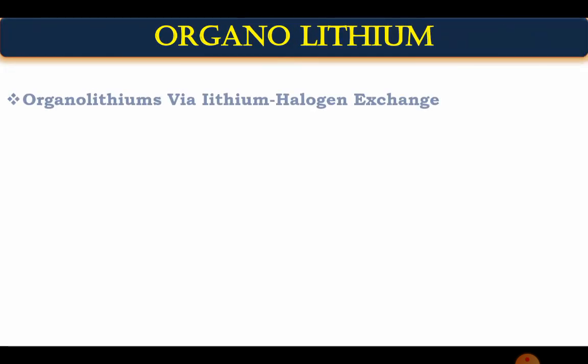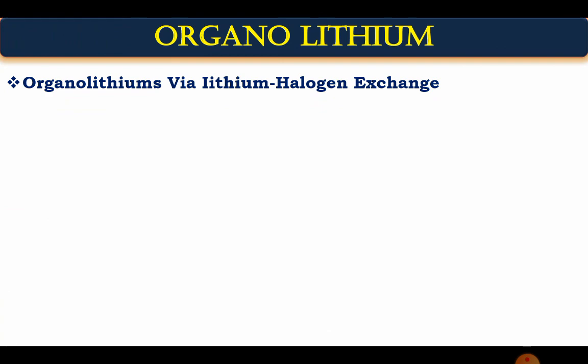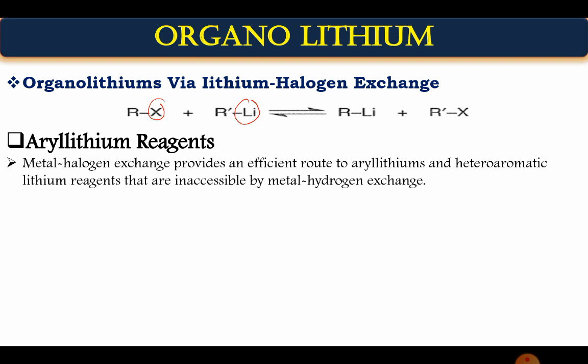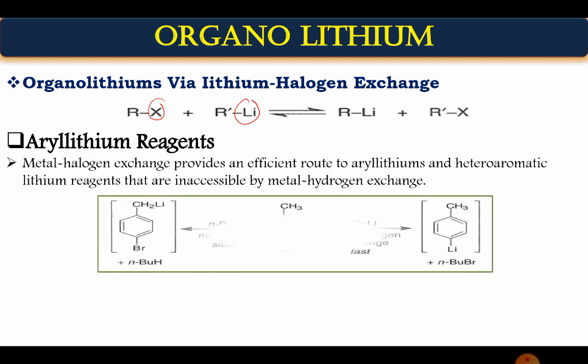So we'll see how to prepare that reagent. The first method is the halogen exchange method. This is RX and this is RLi, so this is called the halogen exchange method. The second one is how to prepare aryl lithium reagents. Suppose I have this active methylene compound, this is called an active methylene group, and I can easily substitute that hydrogen with lithium. So I can develop this compound, and you can also have the exchange phenomenon with respect to Br.